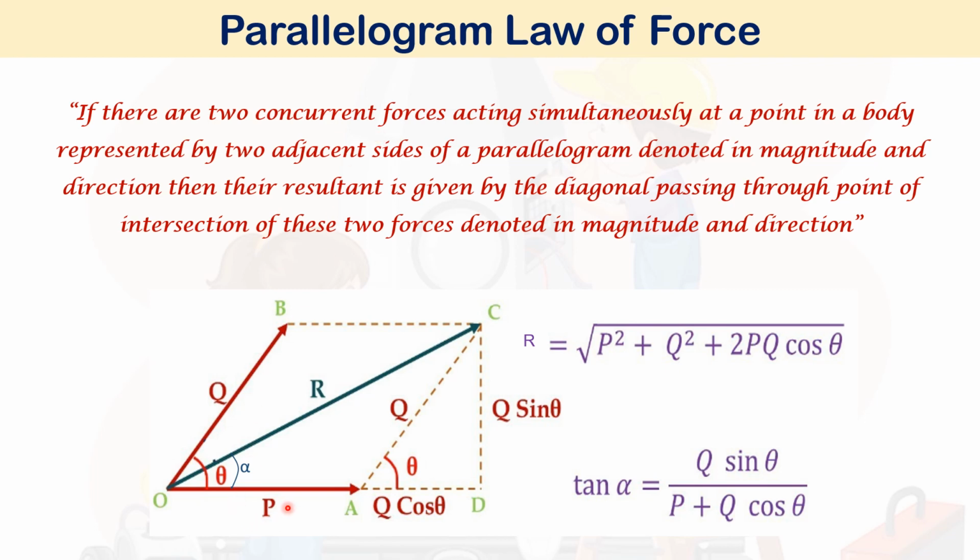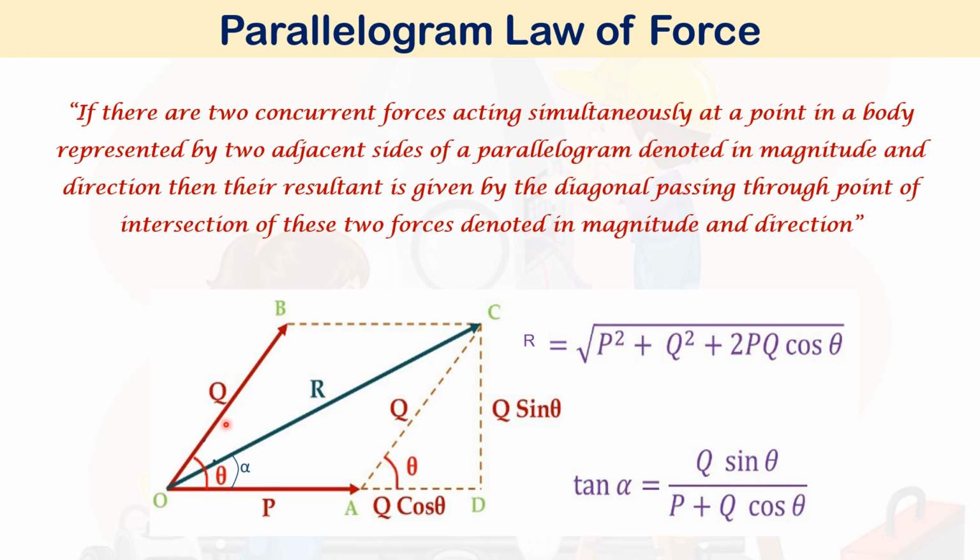Let the forces be P and Q, which can be represented as adjacent sides of a parallelogram. Let the parallelogram be OACB. Then the adjacent sides will be represented as P and Q. What do you mean by taken in the same order? Taken in the same order means from this origin point O, the force is moving away. If P is moving away, Q is also moving away.